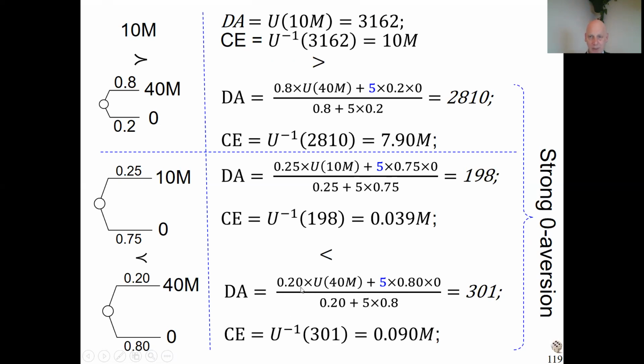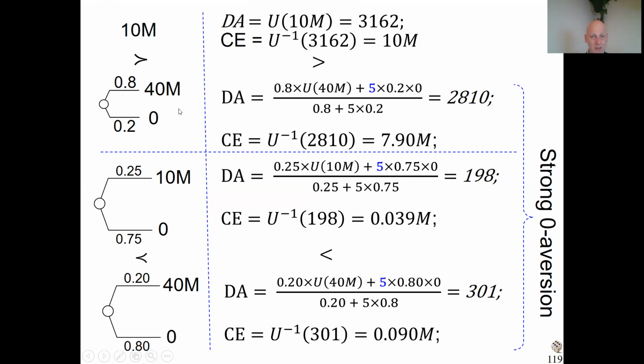Now, if you look at the whole pattern, let's first look at the lower preference. We see the third and the fourth lottery are both hit strongly by that zero aversion, by that disappointment aversion, but they're hit in a similar fashion. So it doesn't really do much in that sense for the preference, and the 40 million is deciding over the 10 million. That's the preference.